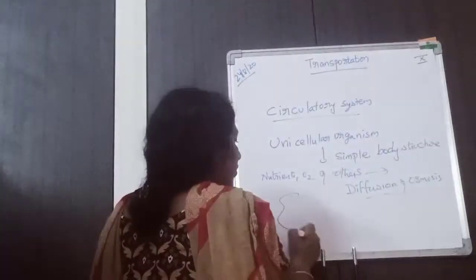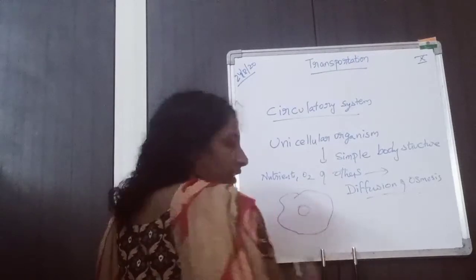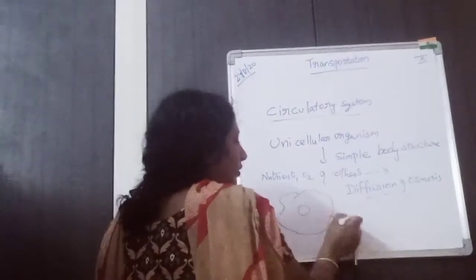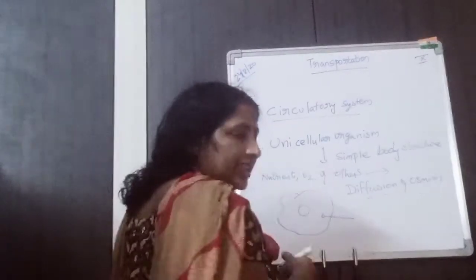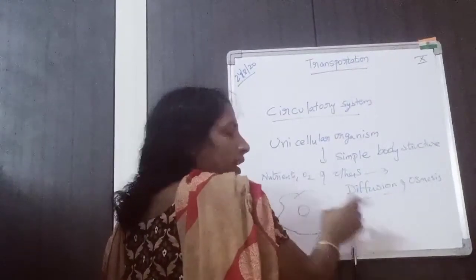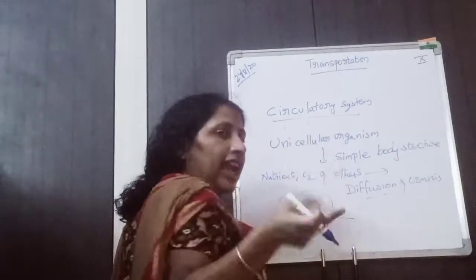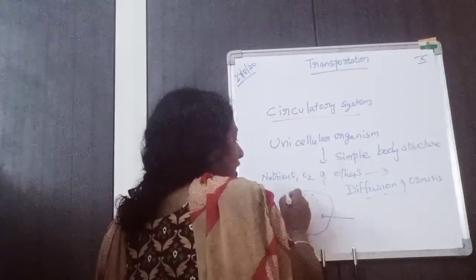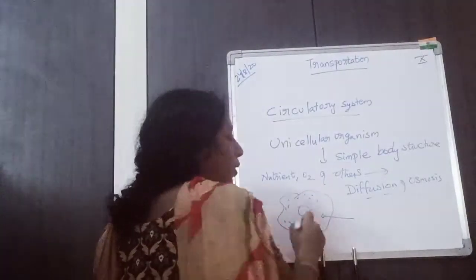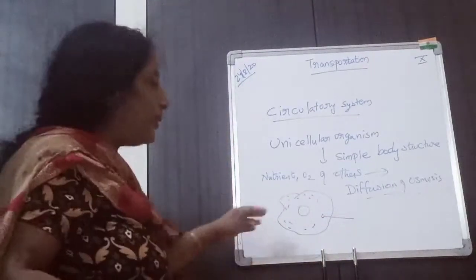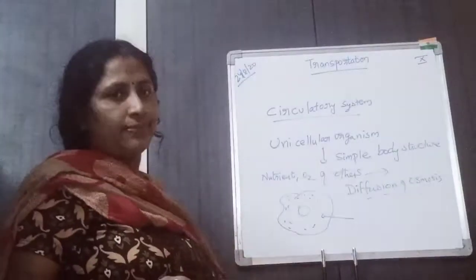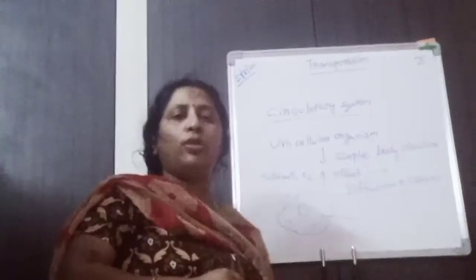If you look at the amoeba, this is our amoeba. The food, as we have seen in the digestive system, is engulfed through pseudopodia, digested and absorbed throughout the body by which process? By the simple process of diffusion and osmosis. Okay, this occurs in the lower organism.